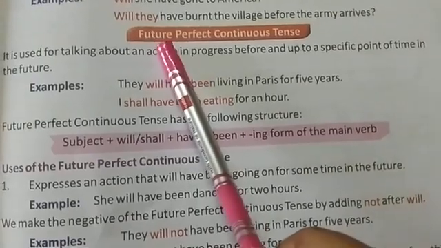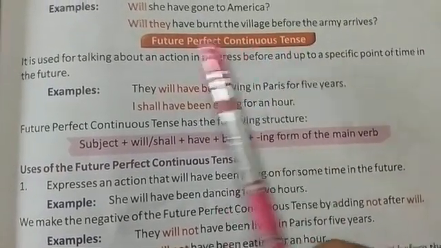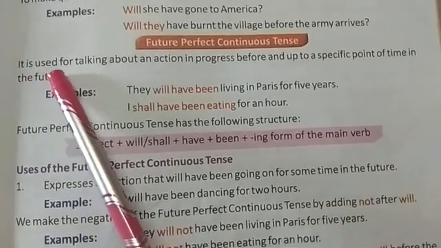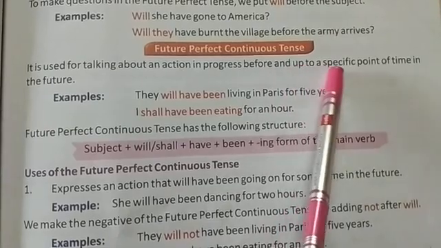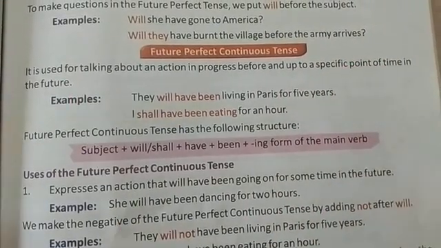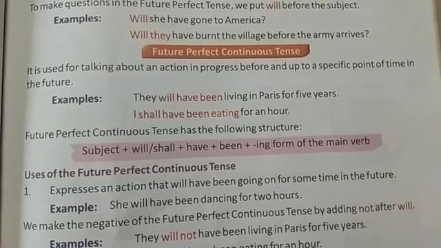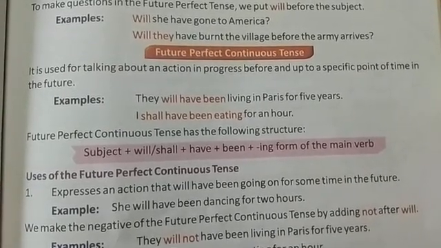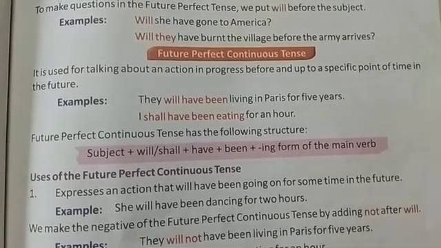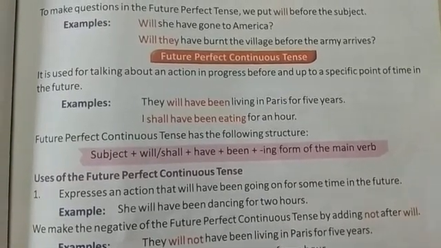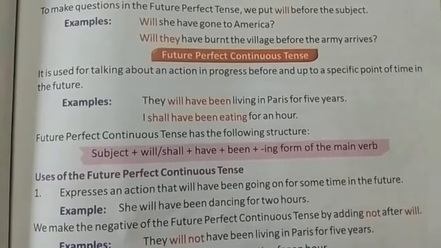So now we will come to the fourth kind of future tense, which is future perfect continuous tense. Future perfect continuous tense is used for talking about an action in progress before and up to a specific point of time in the future. So it mainly tells us about a work which is in action and in progress before and up to the specific point of time. So it tells us about the work which is done at a specific point of time in future.